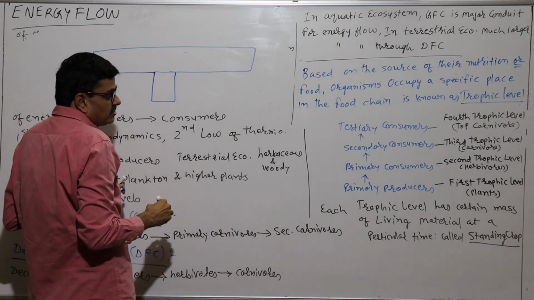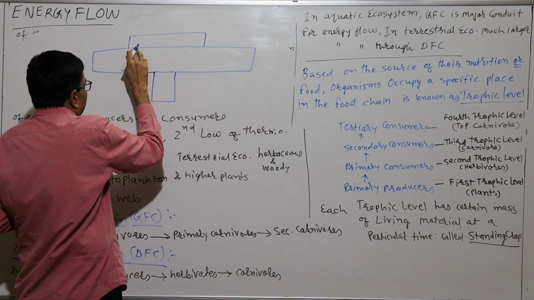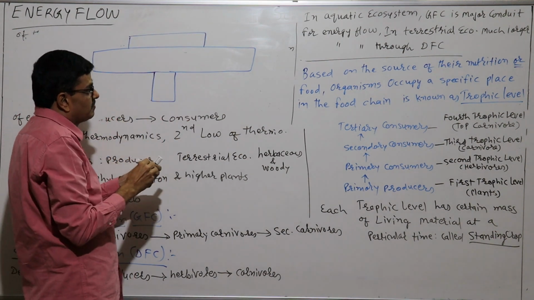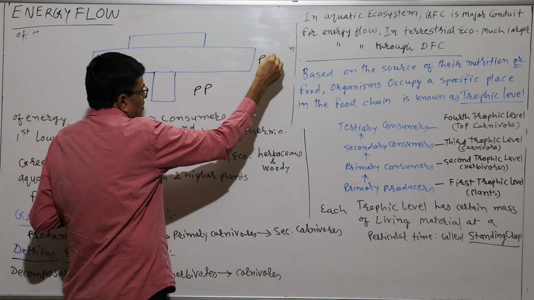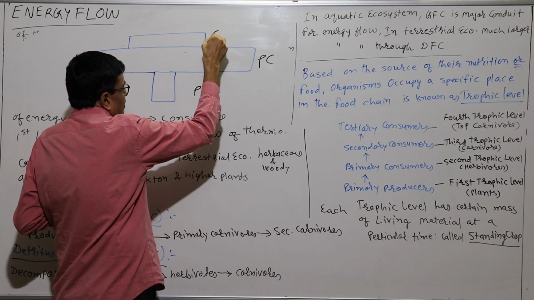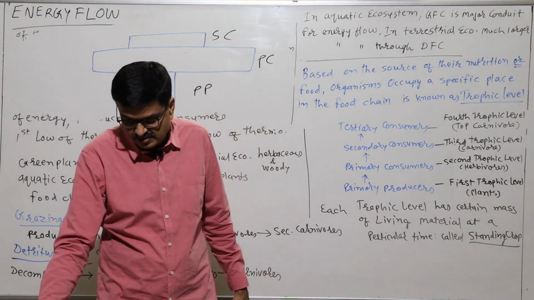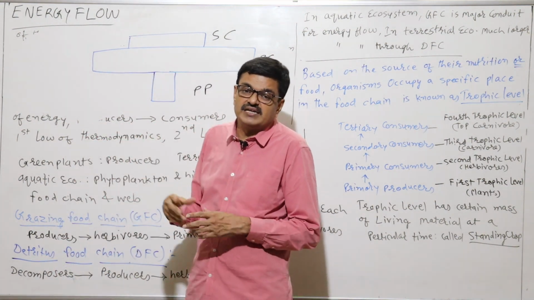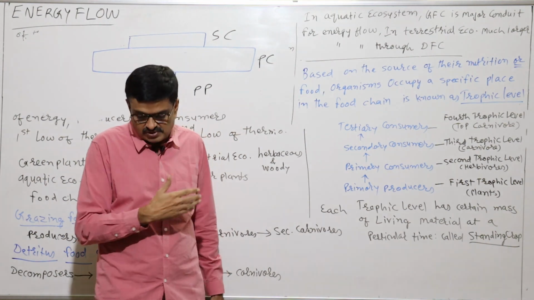These are primary consumers, and then some insectivore birds are available on it. So such a kind of pyramid is there: primary producers, primary consumers, and secondary consumers. Okay, such a kind of pyramid can be there. So in that case, it is not always upright. You cannot generalize that.